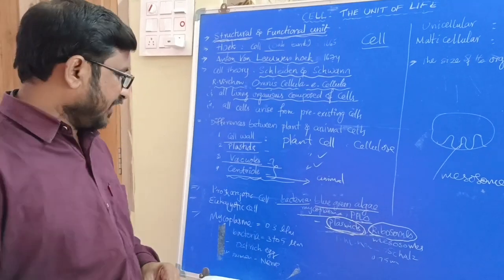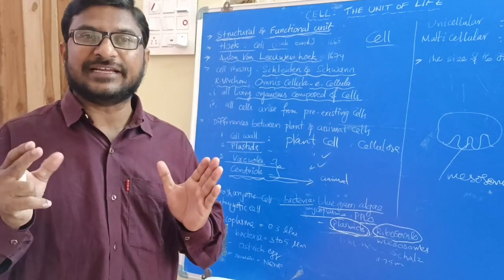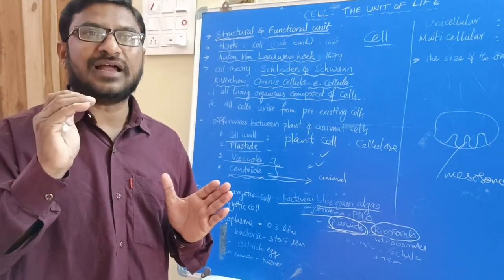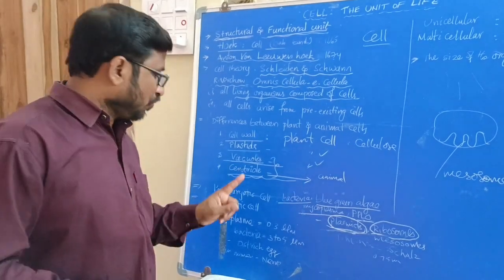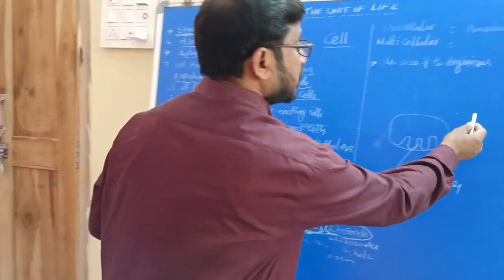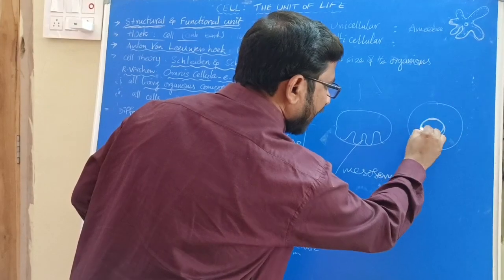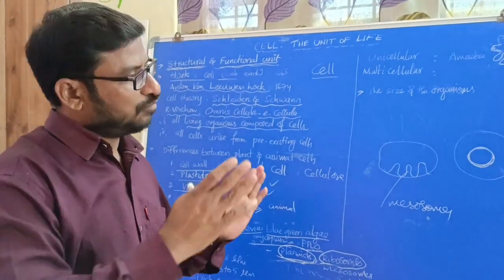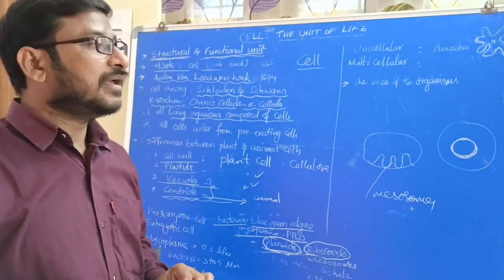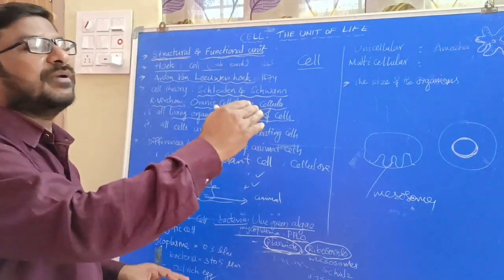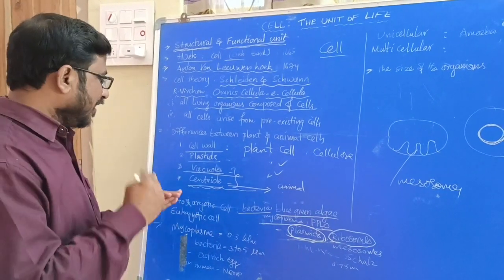Then let us come to eukaryotes. Eukaryotes have a clear-cut cell that contains a cell membrane, and in addition to that, a nuclear membrane is present. In this cell, we know there is a nucleus. The nucleus is surrounded with a membrane that is called the nuclear membrane. So we can define that cells which contain the nuclear membrane are known as eukaryotic cells.